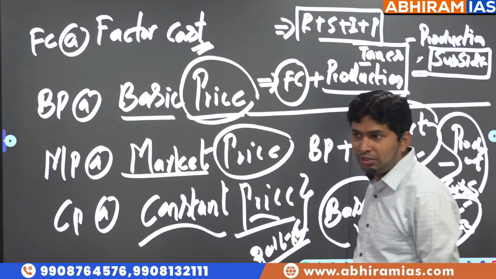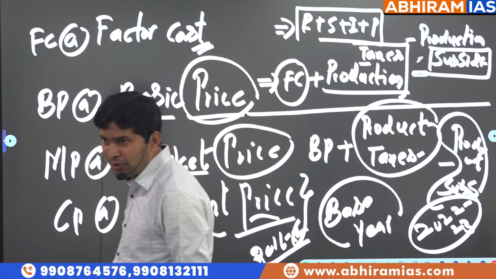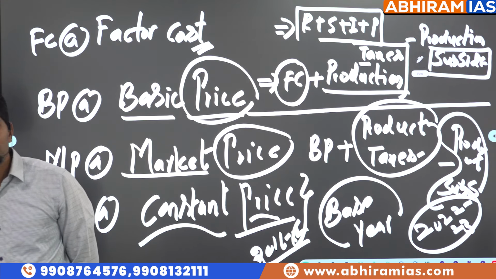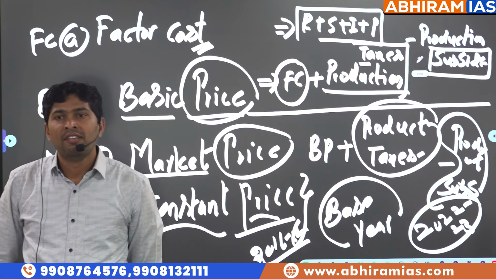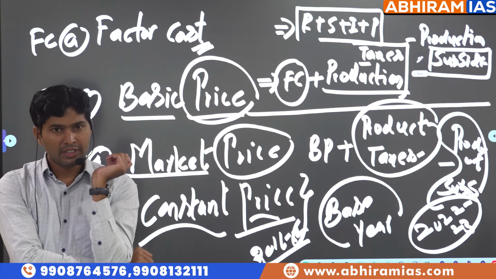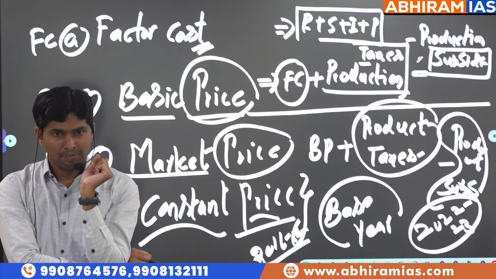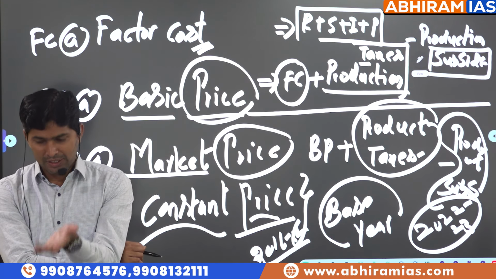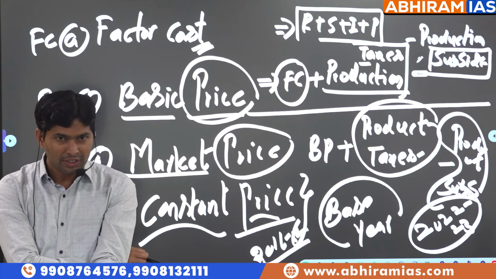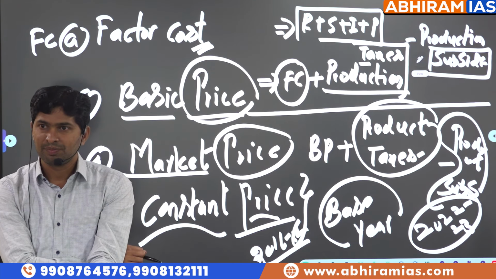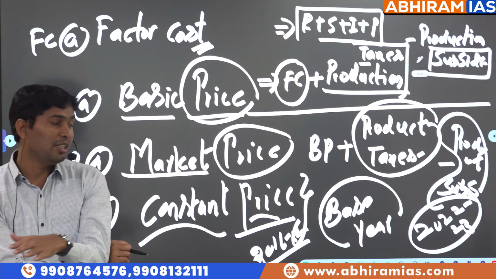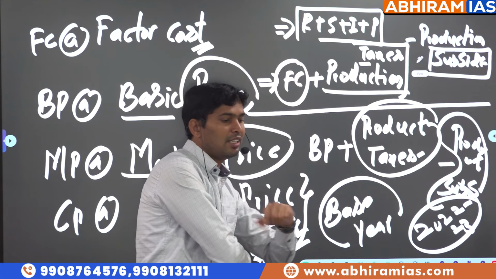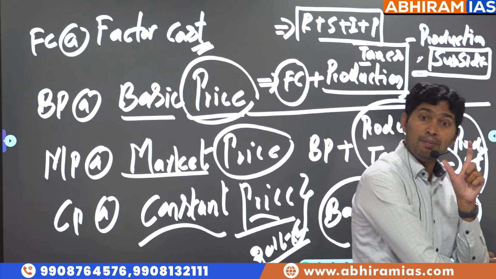Officially the Finance Ministry announced that NSO is introducing 2022-23 as the base year instead of 2011-12. The process is to be completed by February 2026. That's what our government announced. For national income estimation, the base year is revised to 2022-23 in place of 2011-12.